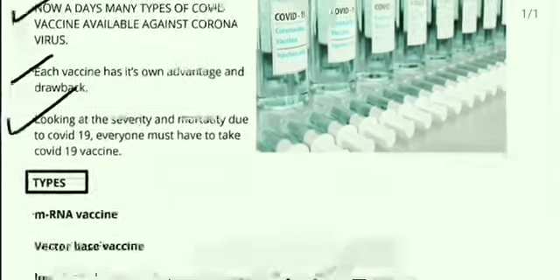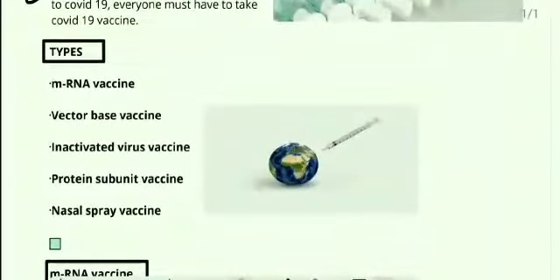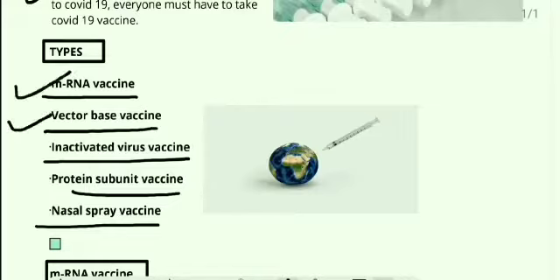Now we look at which types of vaccine are available in India, in the USA, and in the entire world. There are mainly five groups of vaccine available in the entire world. The first group is the mRNA vaccine. The second major group is the vector-based vaccine. The third major group is the inactivated virus vaccine. Fourth is the protein subunit vaccine, and fifth is a nasal spray vaccine, which is under trial. Now, step by step, we are looking at each vaccine in detail: the mRNA vaccine, vector-based vaccine, inactivated virus vaccine, protein subunit vaccine, and nasal spray vaccine.